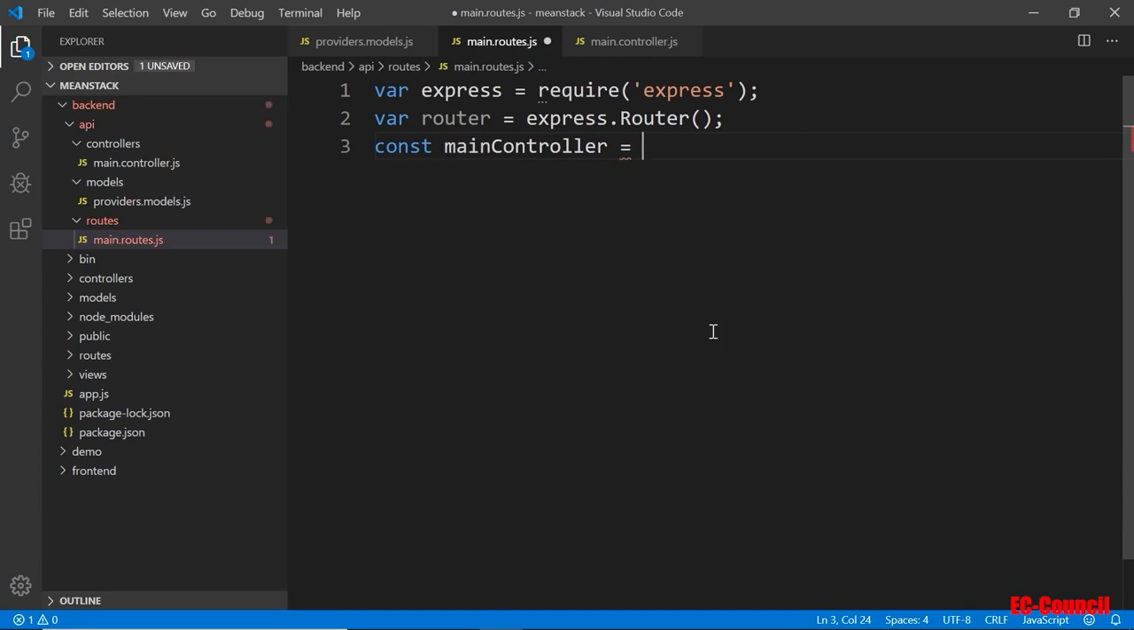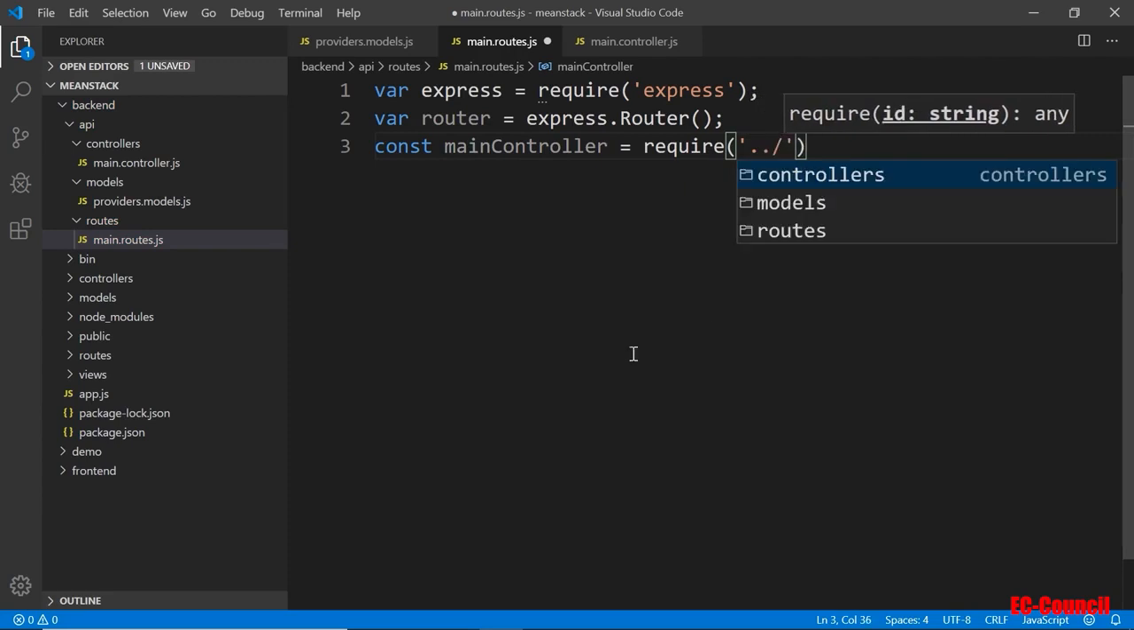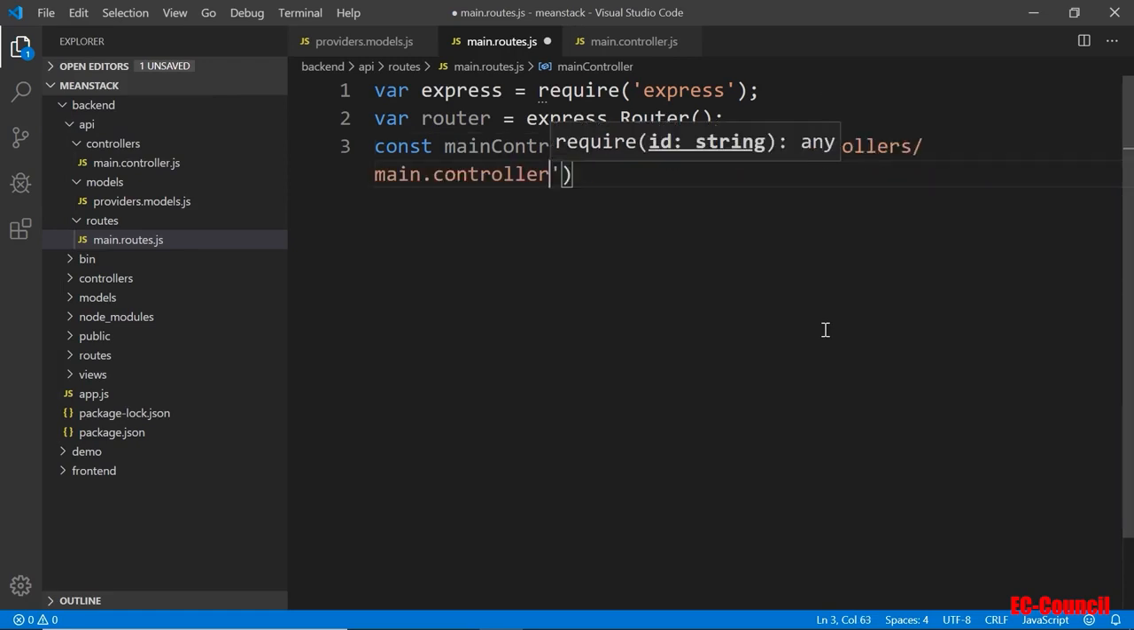It's coming from the controller in our API folder now, okay? I'm basically in the same directory as the API, so I'm just going to go up one directory, controller / main controller. Okay, that is the main controller we're going to use.